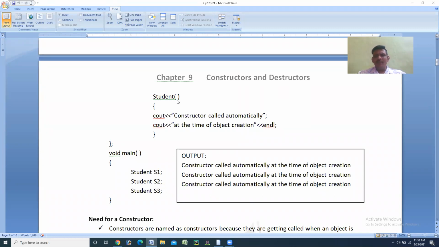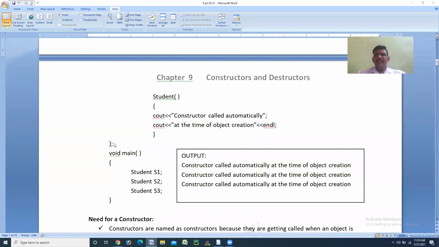So in the body of the constructor, what are we writing? Two executable statements. We write cout, insertion operator, double inverted commas, "constructor called automatically", double quotation mark close, ending with semicolon. This is one instruction. And the second instruction, again cout, insertion operator, double inverted commas, "at the time of object creation", double quotation close, then end with a semicolon. Then the body of that function is closed. At the end, the closing brace and semicolon mean we have closed the class here.